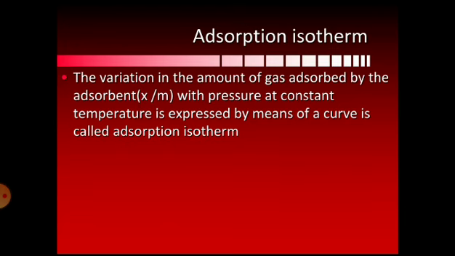So इसका मतलब क्या है? At a constant temperature पे जब भी हम pressure vary करते हैं, so how much amount of gas is adsorbed, कितना amount of gas adsorb होता है adsorbent पे, वो पता लगाने के लिए we are having the graphical representation, and that curve is called adsorption isotherm.